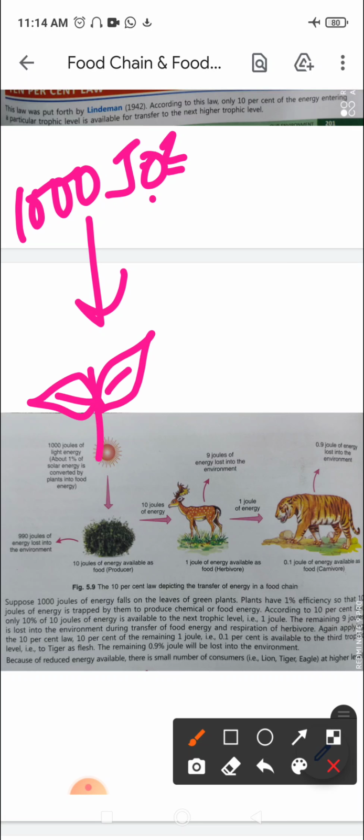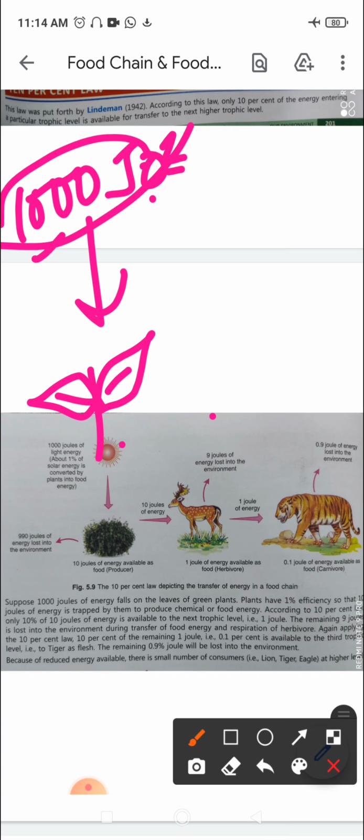Plants have 1% efficiency, so 10 joules of energy is trapped by them to produce chemical or food energy. Now according to the 10% law, only 10% of that energy is available to the next trophic level.